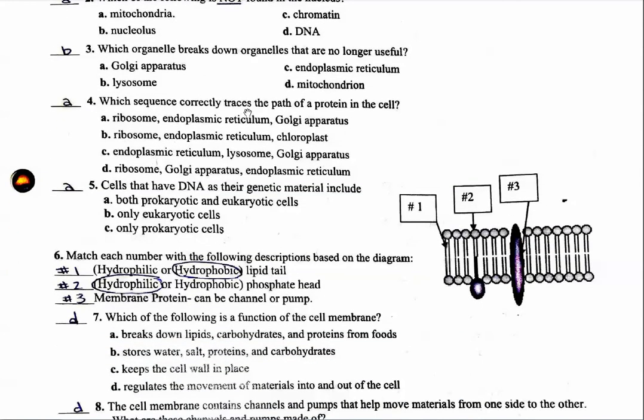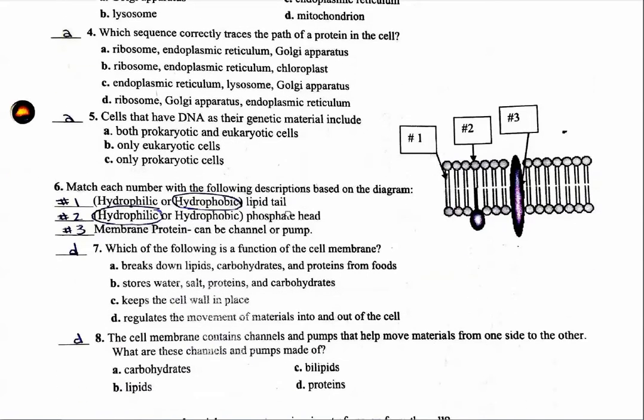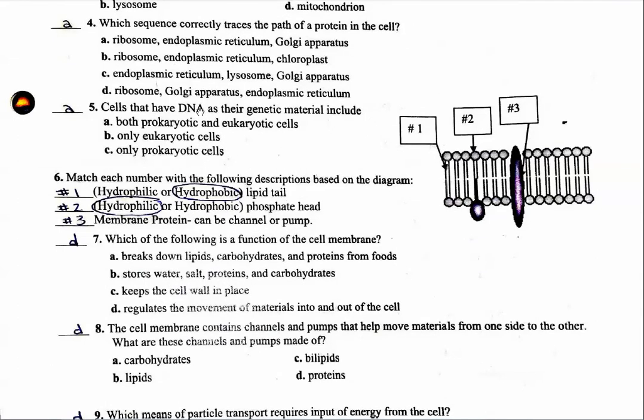Number 4. Which sequence correctly traces the path of a protein? Well, I just said it. You go from what makes the protein, which is a ribosome. Then the endoplasmic reticulum, guys, creates that little vesicle that takes the protein from the endoplasmic reticulum to the Golgi apparatus. The Golgi apparatus then will modify your protein. Number 5. Cells that have DNA as their genetic material include, well, both prokaryotes and eukaryotes have DNA. It's just that eukaryotes have a nucleus that contains the DNA, while DNA in prokaryotes is free-floating.